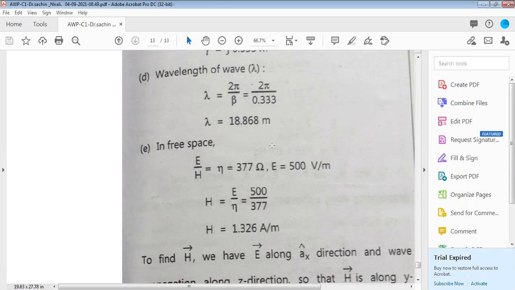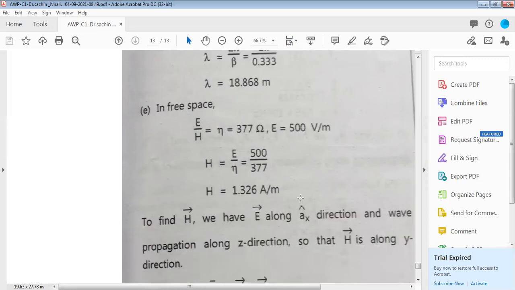In free space, the intrinsic impedance is the ratio of electric and magnetic field, E by H, which is equal to 377 ohm. The E is 500 volt per meter, already in the equation. Substitute E equal to 500 and eta equal to 377, and you will get the amplitude of the magnetic field as 1.326 ampere per meter.